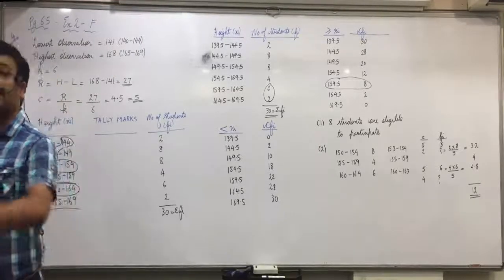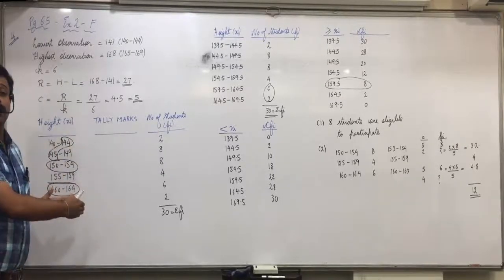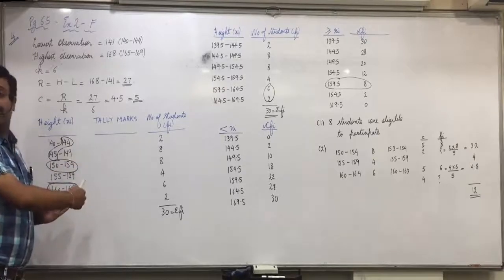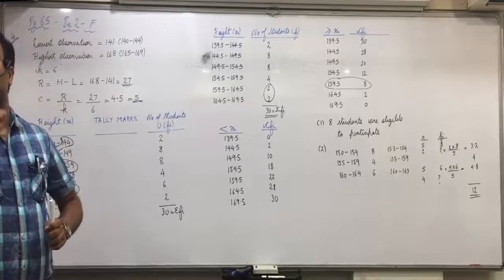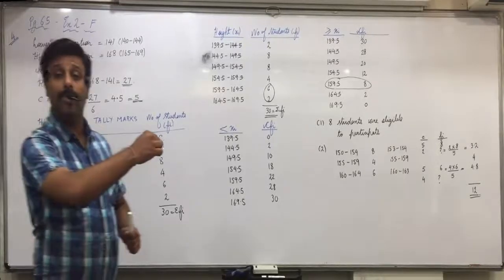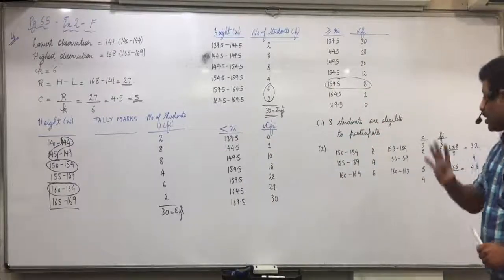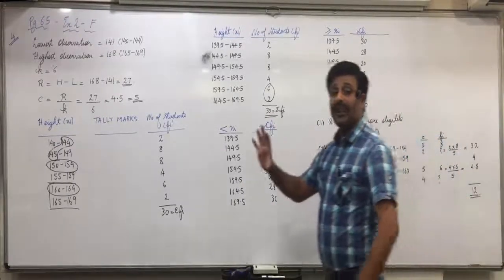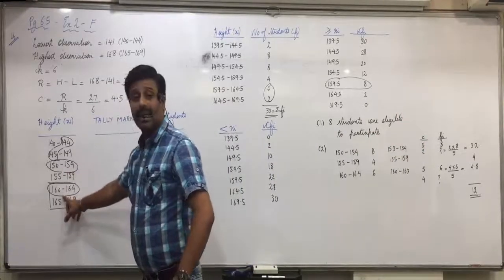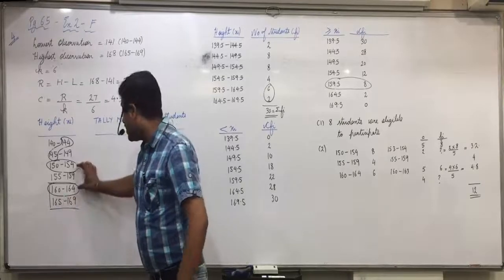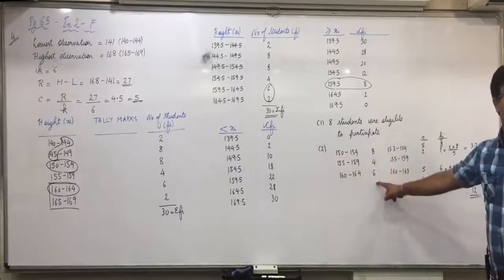What if the original data is not available? If you have only this distribution, then using this distribution you have to find how many students have height from 153 to 163. I repeat it one more time. You have a homework question similar to this, so understand it properly. First of all, 153 will come in the class 152 to 154, and 163 will come in the class 160 to 164. So these 3 classes we have to use, where the frequencies are 8, 4 and 6.